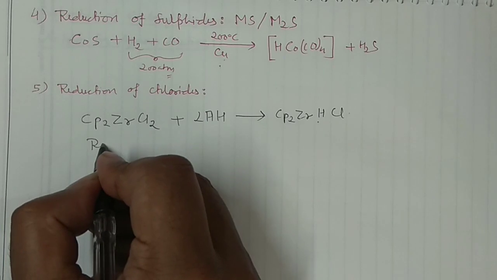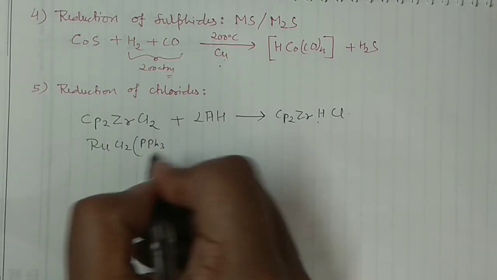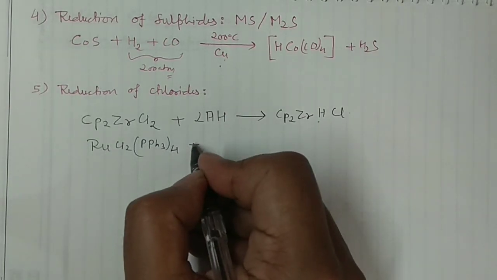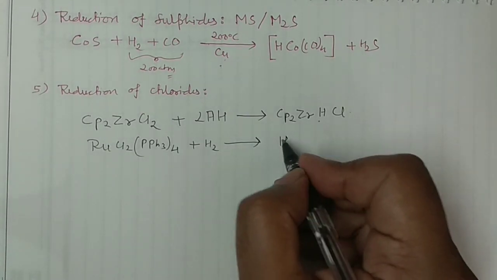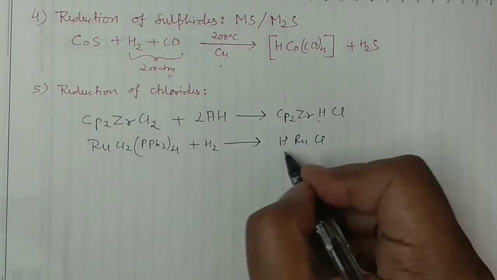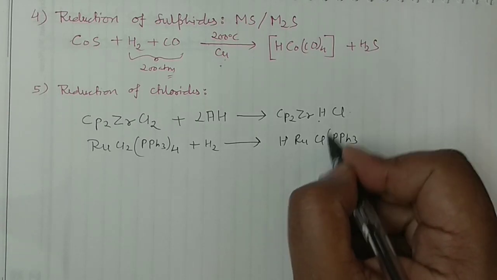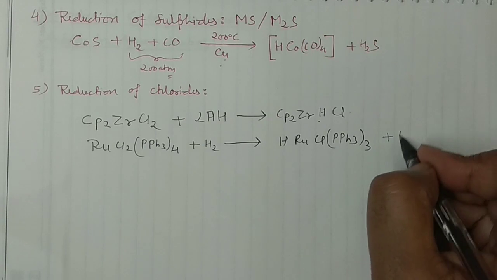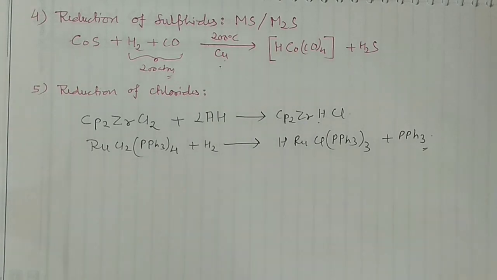And then you can take the ruthenium complex also, RuCl2(PPh3)4, okay, and then your hydrogen, and then you will have your hydride, RuHCl(PPh3)3, where one of the Cl gets knocked out. So these are some of the very important synthetic methods to produce the metal carbonyl hydrides.